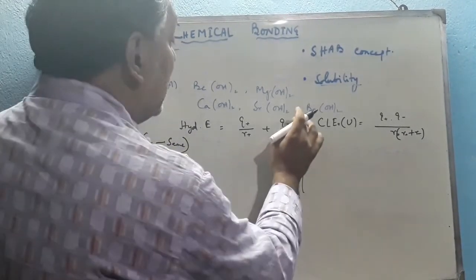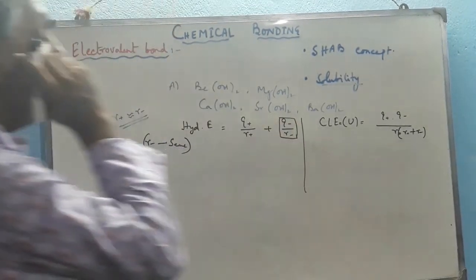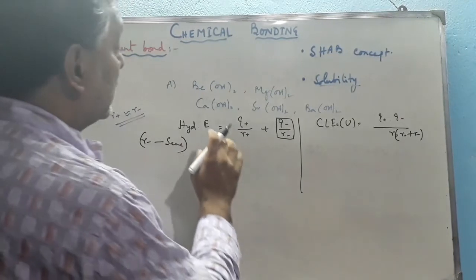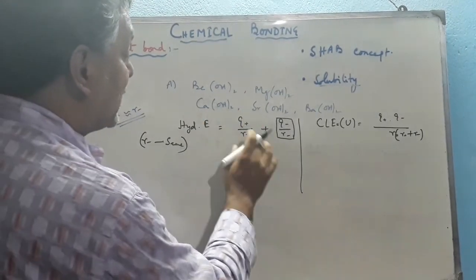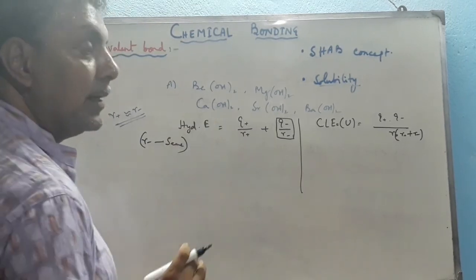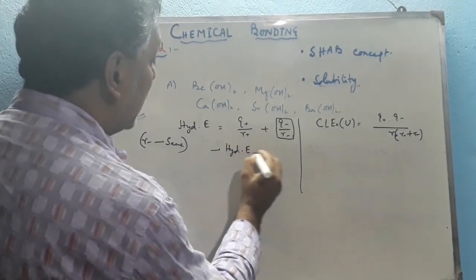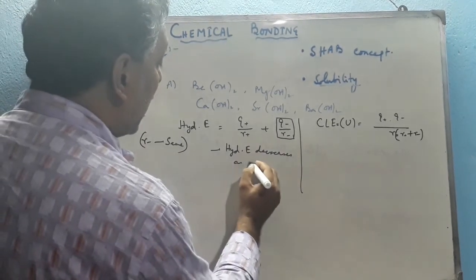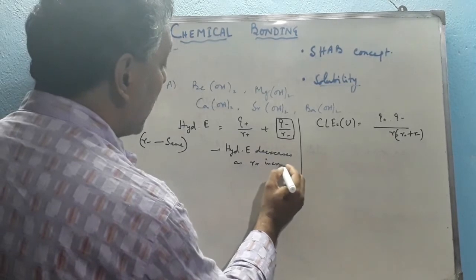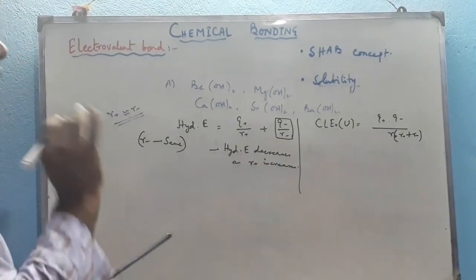Therefore this part remains constant, but Q plus by R plus: as R plus increases, hydration energy decreases. That means barium hydroxide has very low hydration energy.